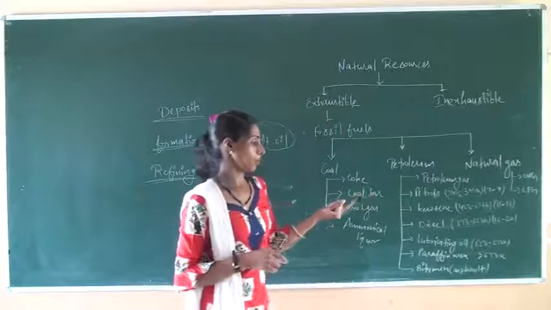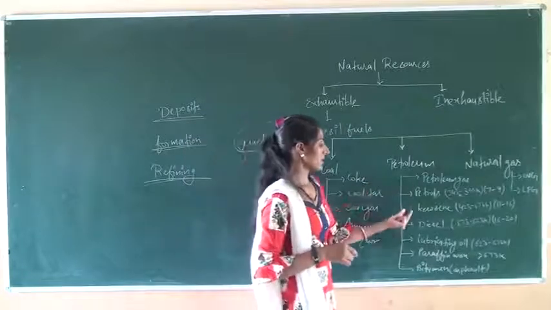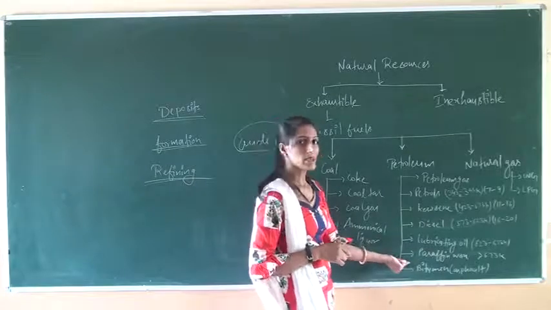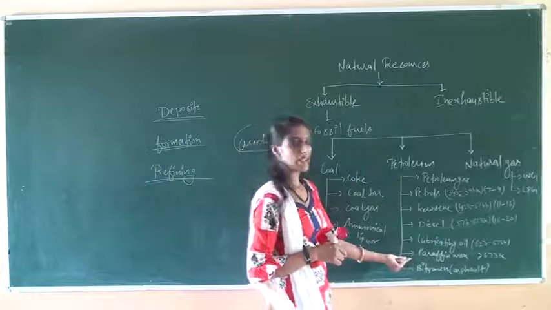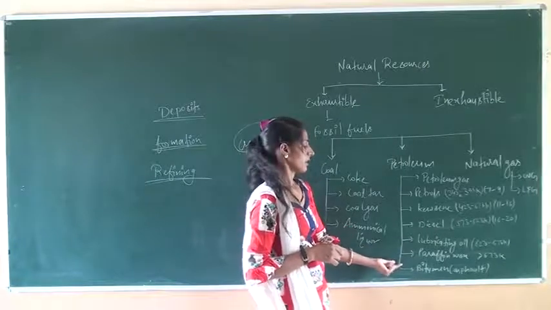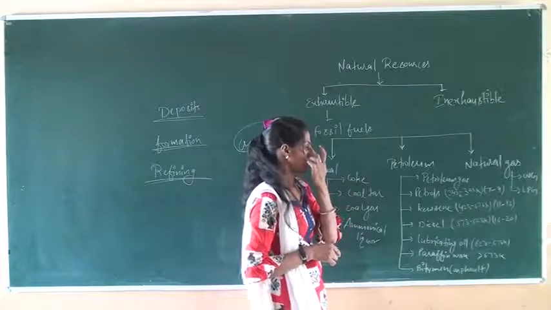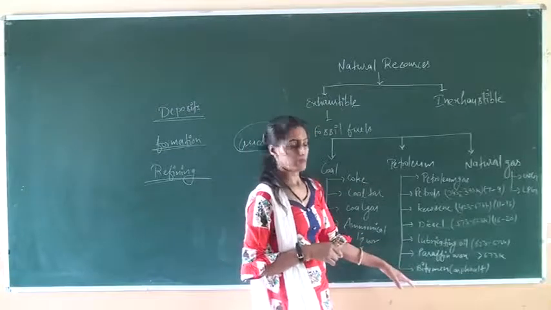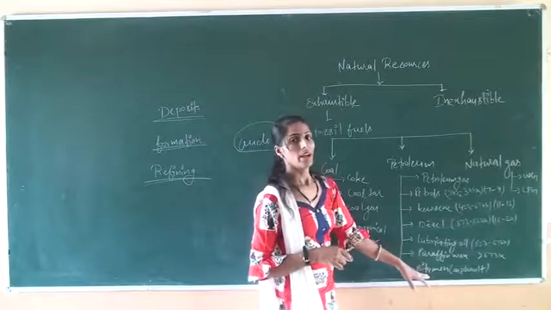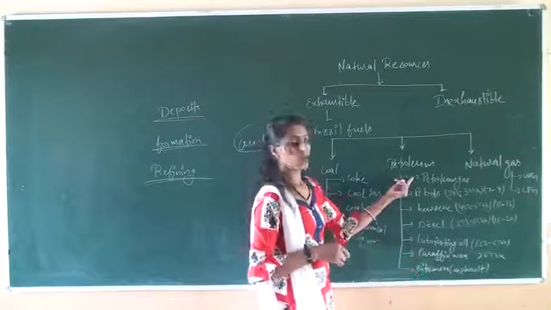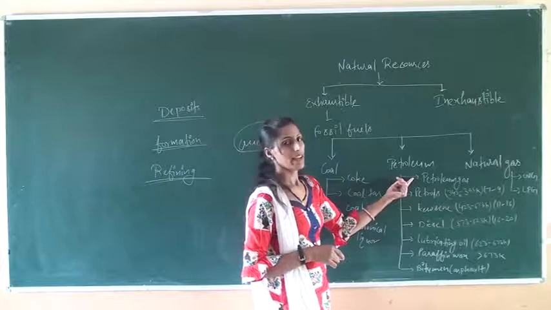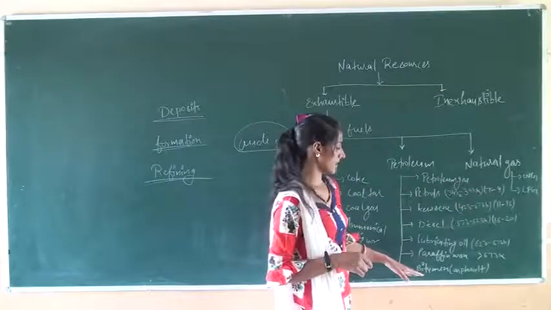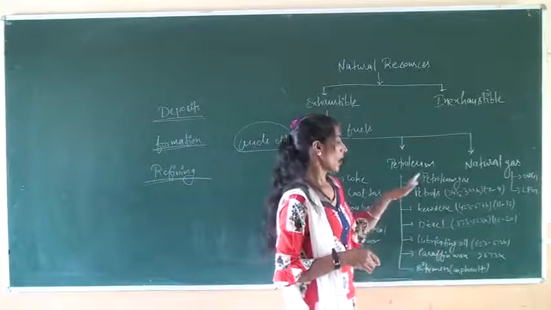In refining of petroleum, these products are obtained due to the difference in their boiling points. The higher the boiling point, the earlier we get it, that is bitumen, and the lower the boiling point, the later we get it, that is petroleum gas. This is the sequence from below to upward.